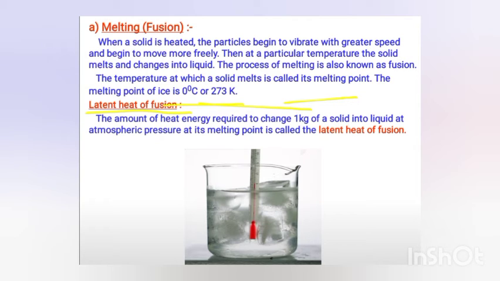Then latent heat of fusion. The word latent means hidden. Latent heat of fusion is that heat energy which is required to change 1 kg of solid into the liquid at atmospheric pressure. When we heat any solid, it starts to change into liquid. At some stage we are increasing the temperature, but that is not increasing the temperature of that solid. Instead, the heat is involved in changing the state, and that is your latent heat of fusion.